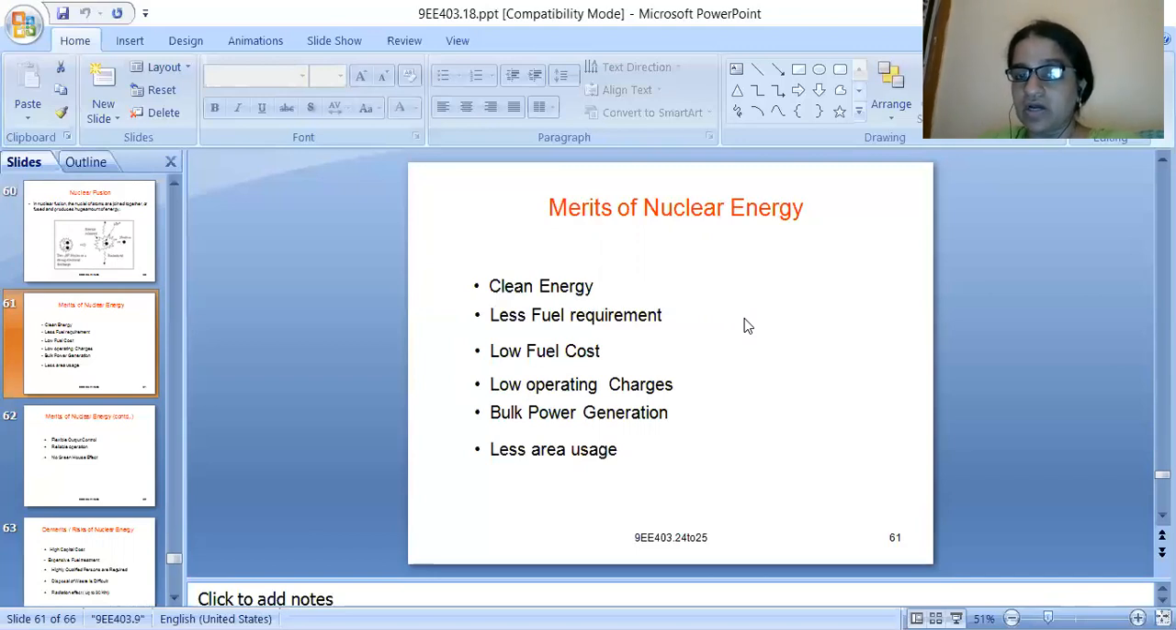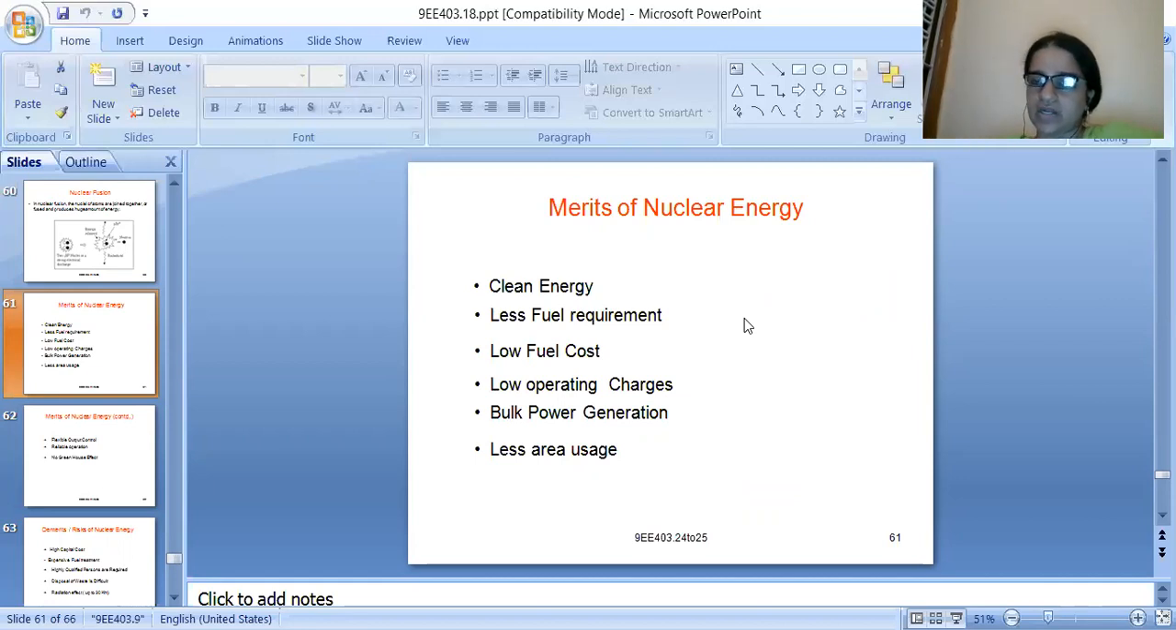If you increase the quantity of the fuel, then definitely you can generate a bulk amount of power. Next, low operating charges. Operating charges are a bit low when comparing with a thermal power plant. Nuclear energy is also clean energy. If it is coal, you need to separate it, then you need to crush it. All this work will not be there.